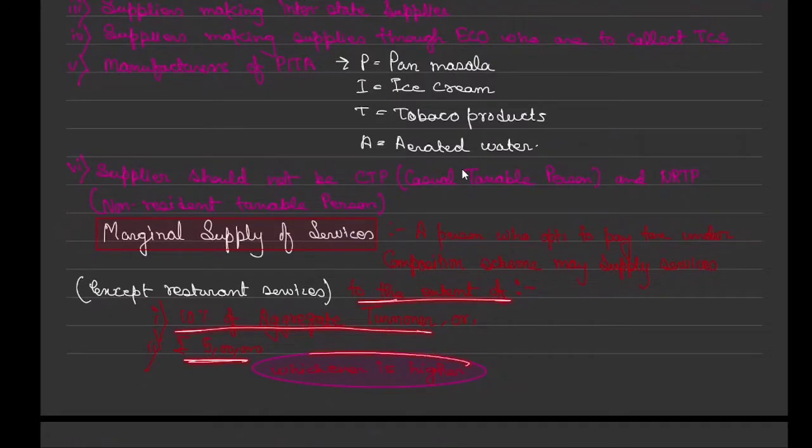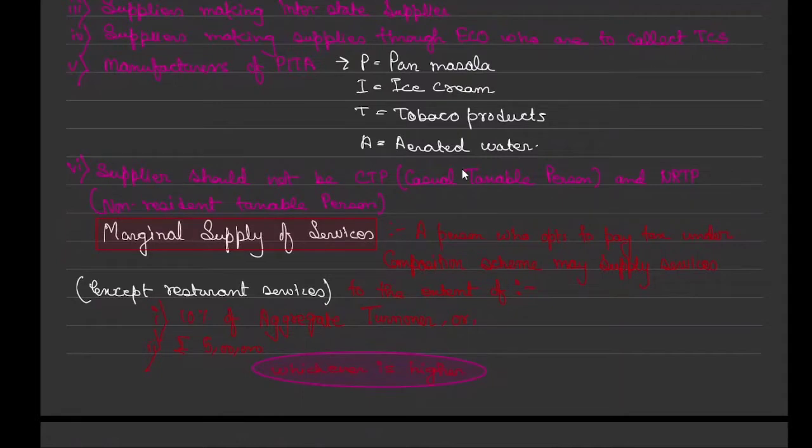We did 2-3 illustrations in the last class. So what they are saying is that the government said, for you guys who are marginally supplying services, along with the goods, if your supply of services is up to this limit, 10% of aggregate turnover or 5 lakh, whichever is higher, you are eligible to get registered under the composition scheme.